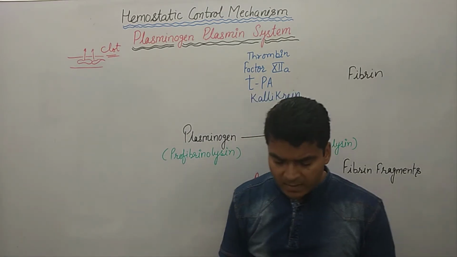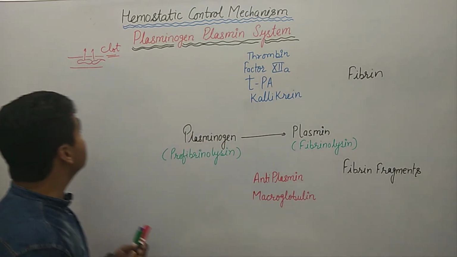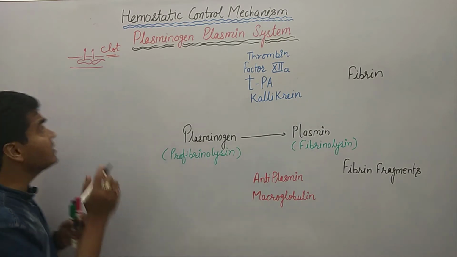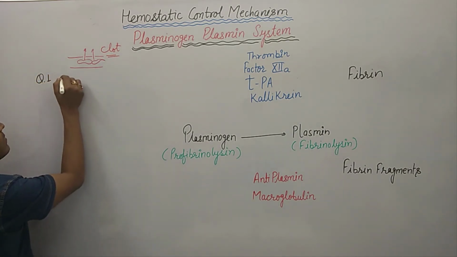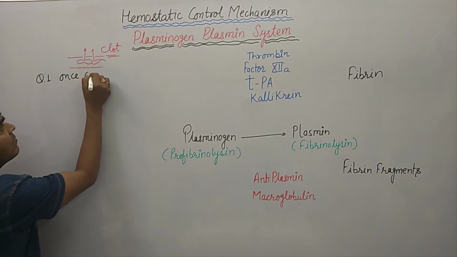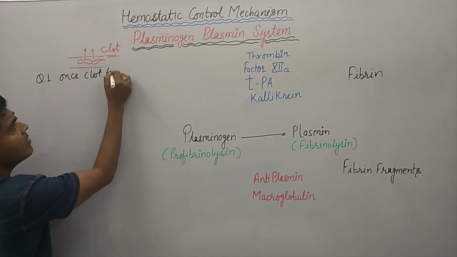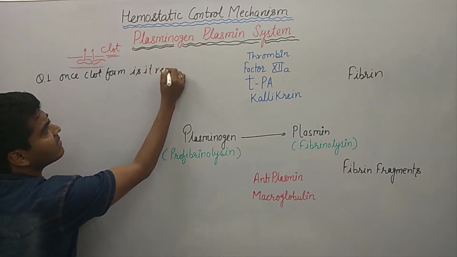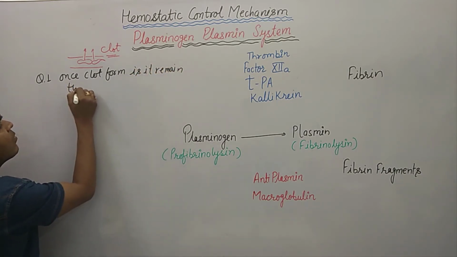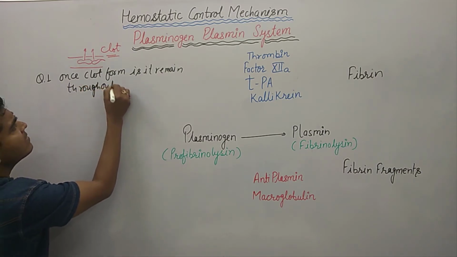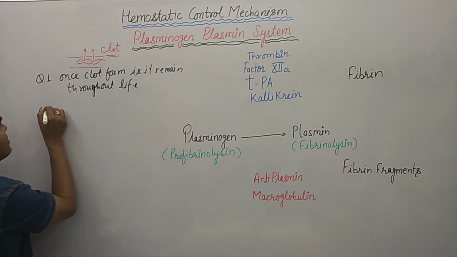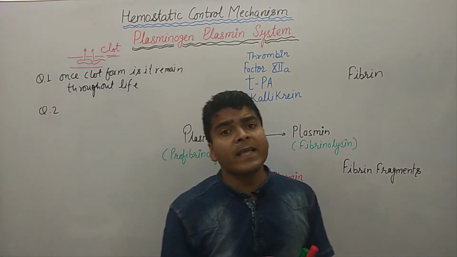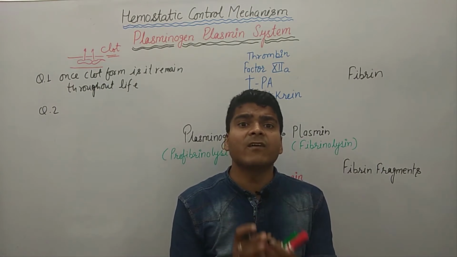The first question is: once the clot is formed, does it remain throughout life? And question number 2 is: why does the clot only form at the site of the wound?